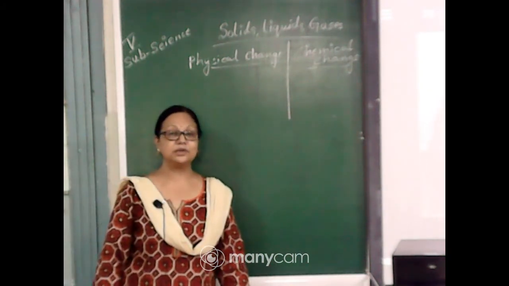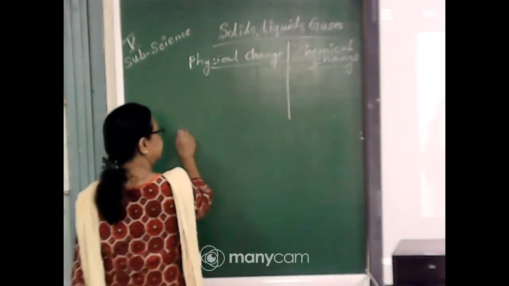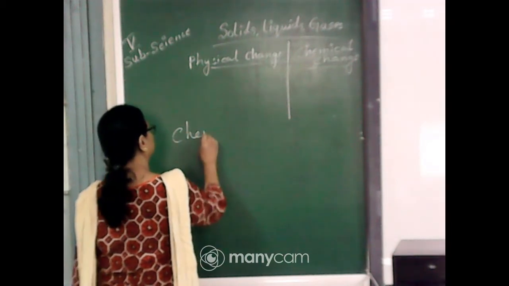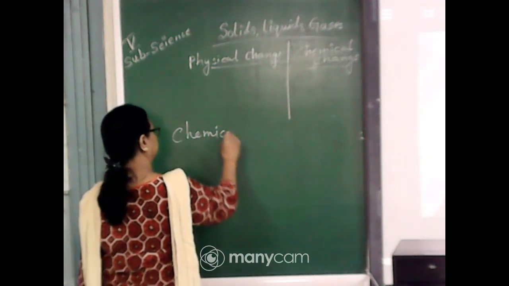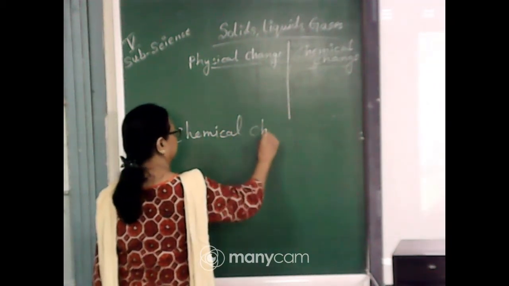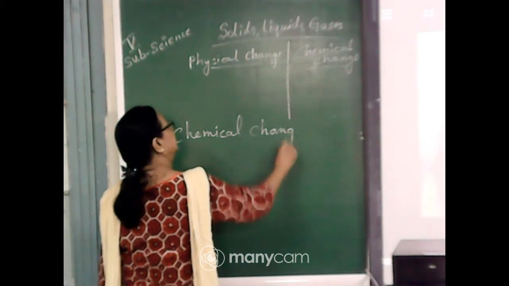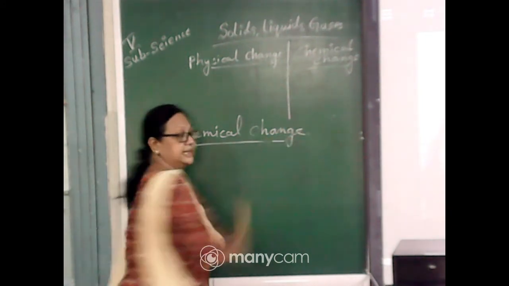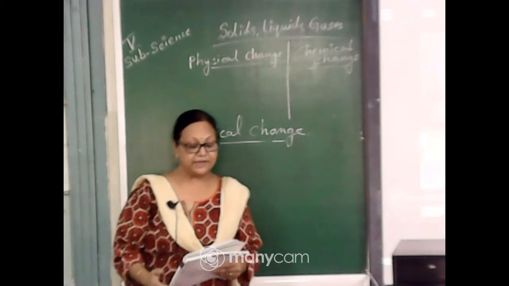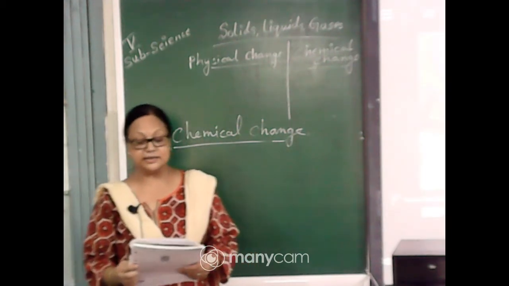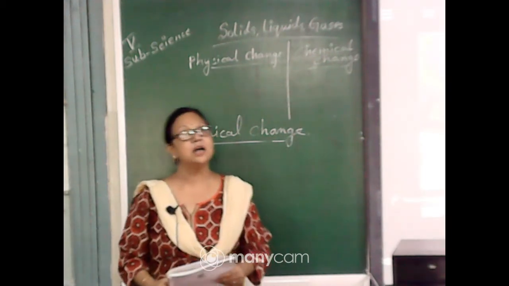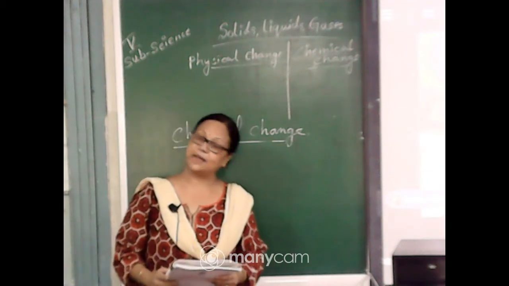And what about the chemical change? Chemical change is just opposite to the physical change. When the matter changes altogether to form a new substance, it is called a chemical change.